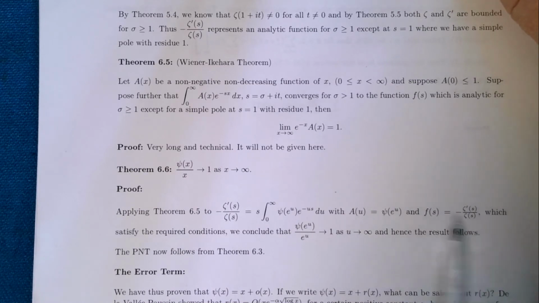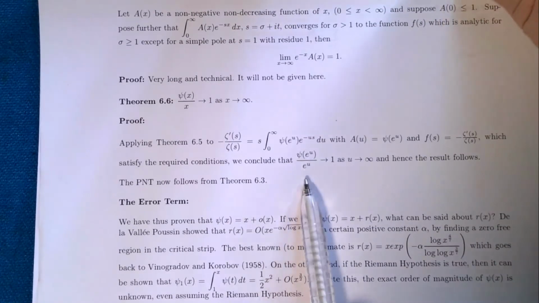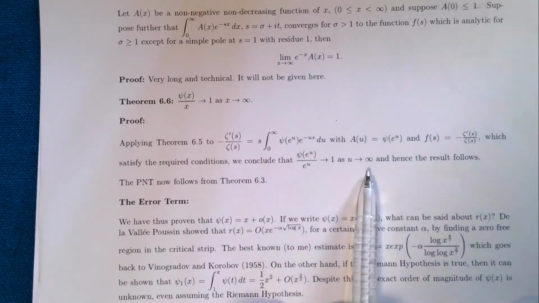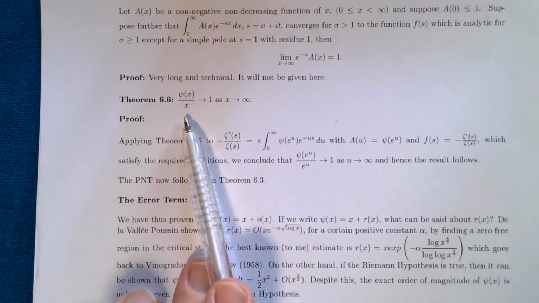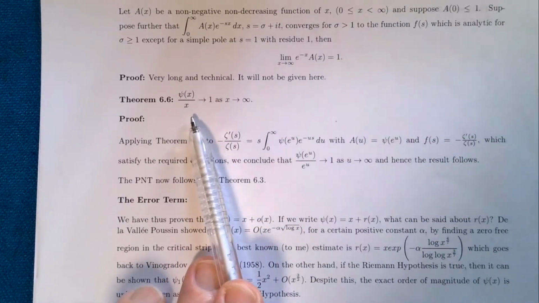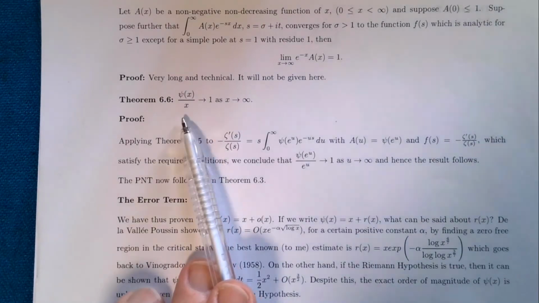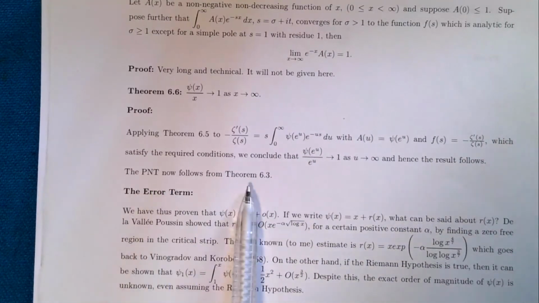And these, of course, by what we said above, satisfy all the required conditions, and we can therefore conclude that psi(e^u)/e^u goes to 1 as u goes to infinity, and simply replacing this e^u with x gives me the result that we wanted. And this one we've shown, so that shows this limit exists and equals 1, assuming, of course, the Wiener-Ikehara theorem, and that gets us back to the prime number theorem, because that's equivalent to it. So the prime number theorem now follows from theorem 6.3.